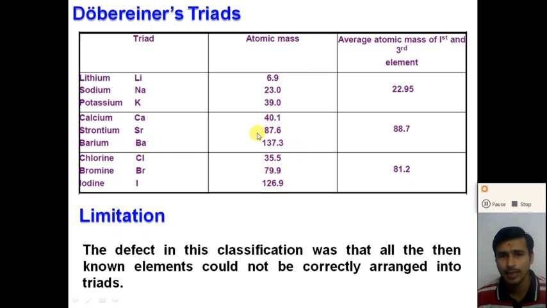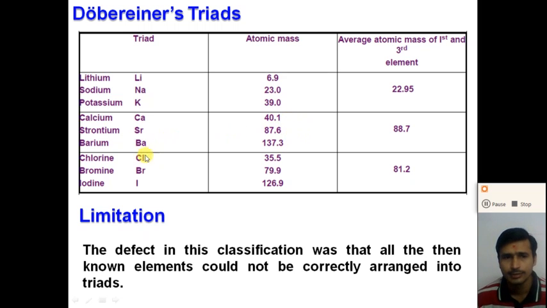So here the atomic mass of strontium is approximately equal to the average of the atomic mass of calcium and barium. If you calculate the average of the atomic mass of calcium, 40.1, and barium, 137.3, we get 88.7. So the atomic mass of the middle element Sr is roughly equal to the average of the atomic mass of the other two elements.